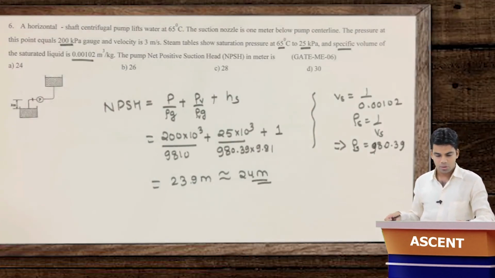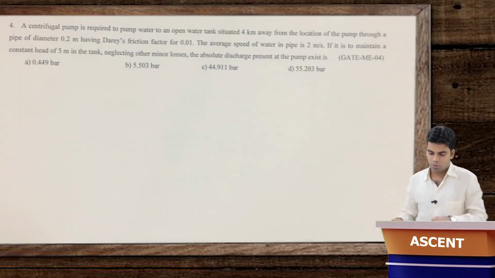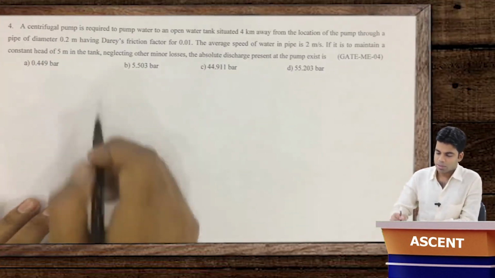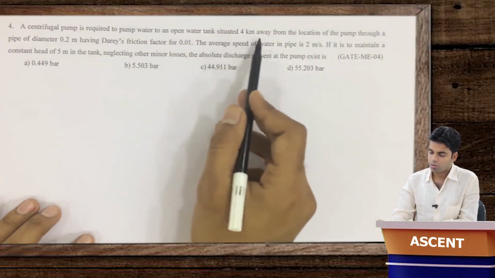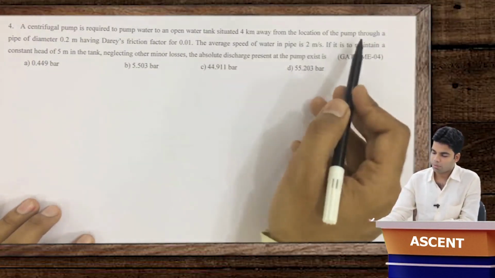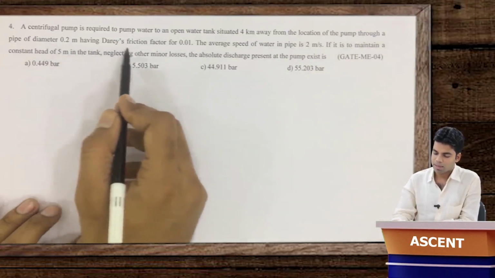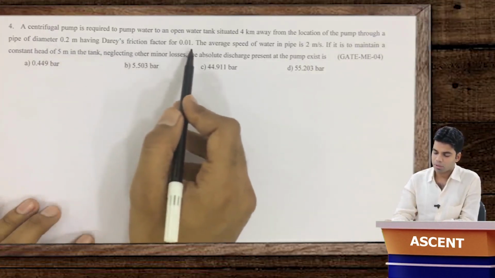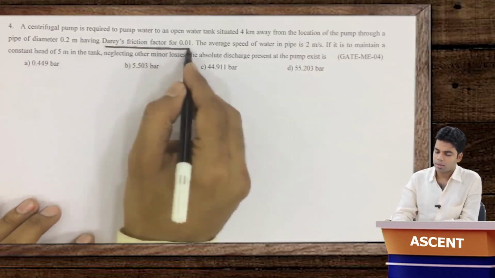Another type of question which is asked, this was asked in GATE 2004. The centrifugal pump is required to pump water to an open water tank situated 4 km away from the location of the pump through a pipe of diameter 0.2 meter having Darcy friction factor of 0.01. Darcy friction factor is obviously used to determine the losses.